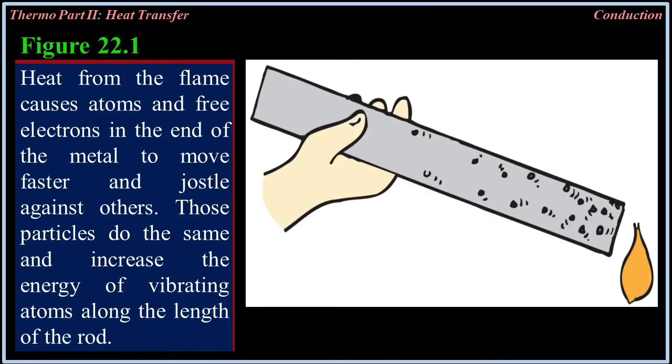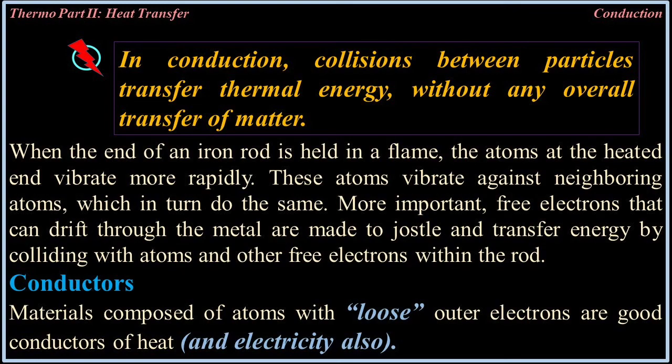Heat from the flame causes atoms and free electrons in the end of the metal to move faster and jostle against others. Those particles do the same and increase the energy of vibrating atoms along the length of the rod. In conduction, collisions between particles transfer thermal energy without any overall transfer of matter.